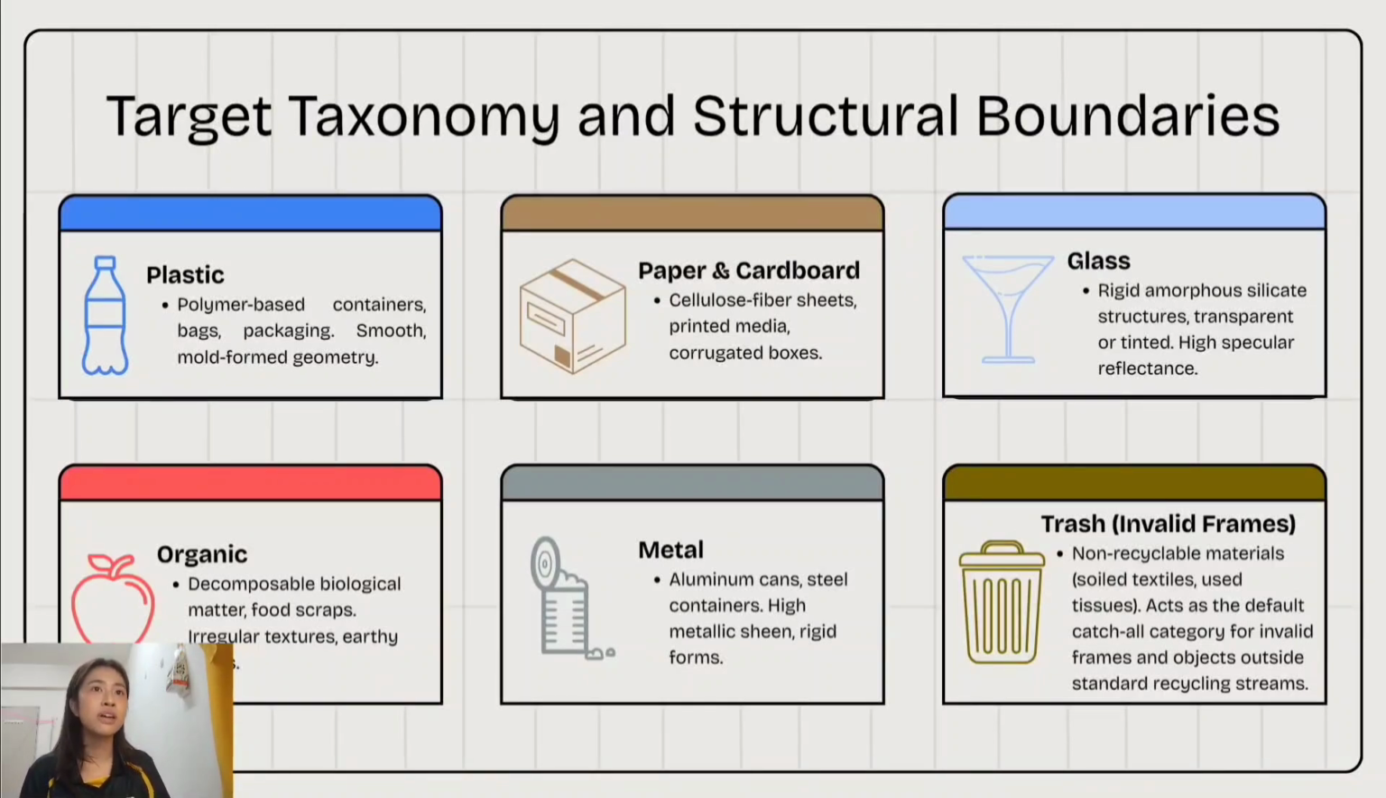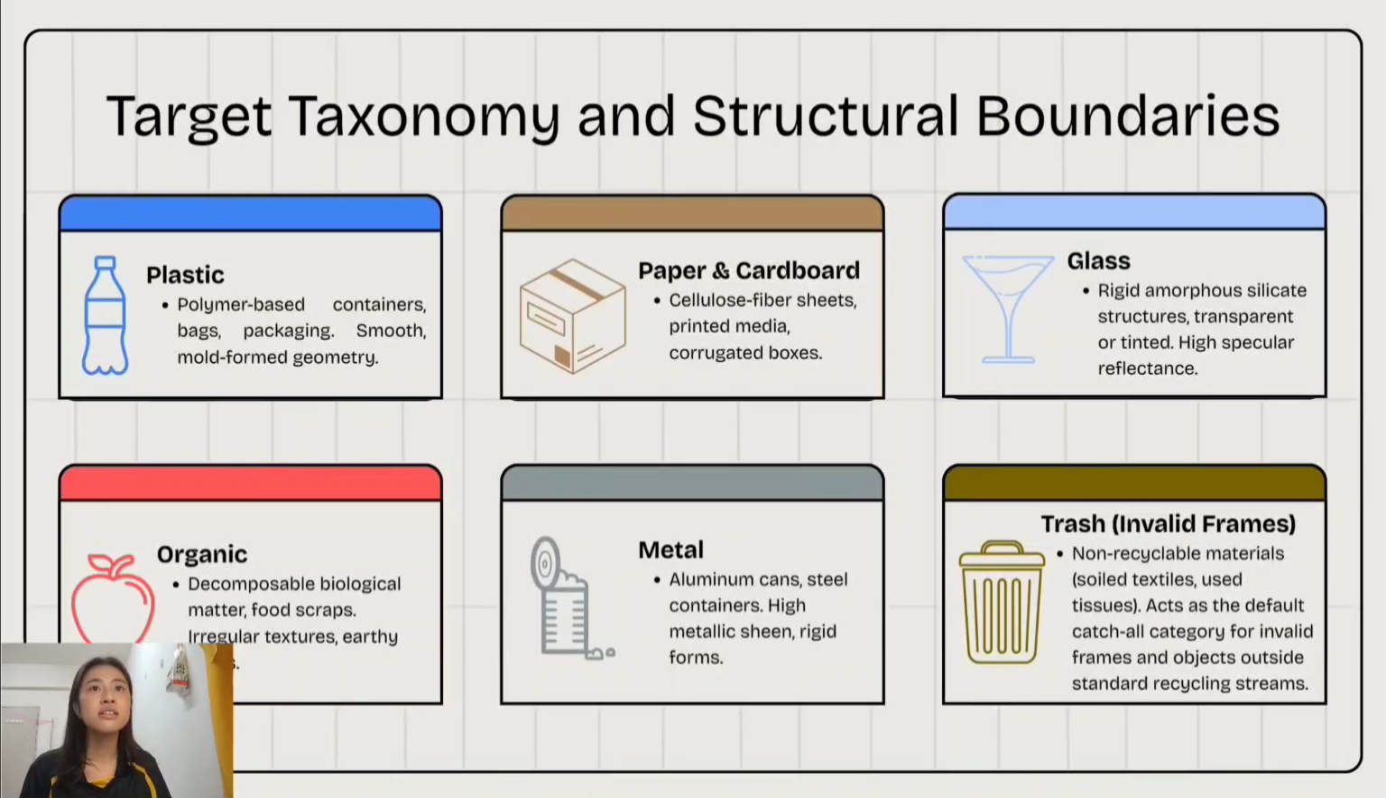Our system classifies household waste into 6 categories, which are glass, plastic, paper, cardboard, organic waste, metal, and trash. For glass, it includes items like bottles and jars that are transparent or tinted and usually have shiny reflection.